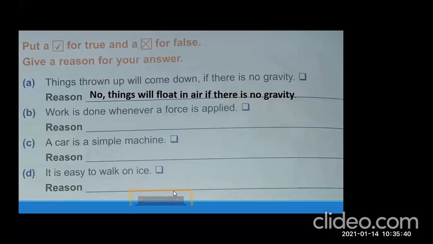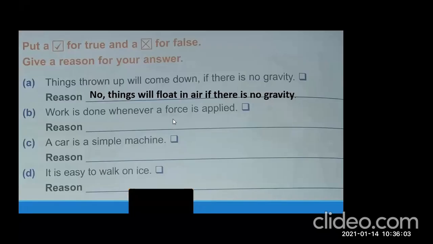Work is always done when we apply force. True. Yes, good, true. Or what could be the reason? The reason is because whenever a force is applied, work is done. Okay, right. Good. Very good, Savera.